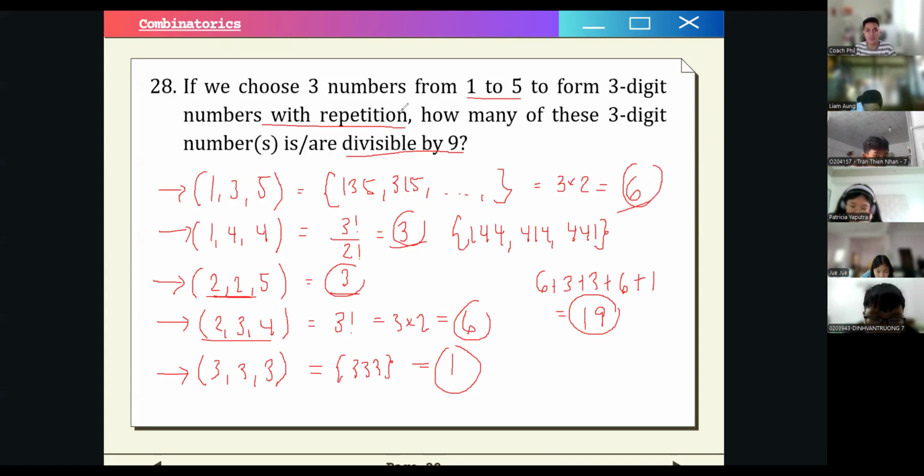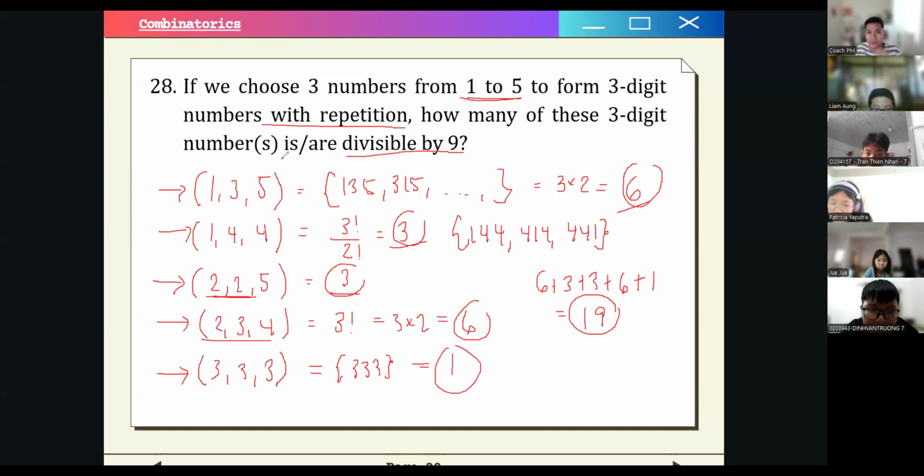Does that make sense for you guys? Or can you still find another possible combination? I think there are none, no? I think we already exhausted all the possible combinations. Let me verify. Yes. No other possible combinations? So the final answer is 19. We have a total of 19 3-digit numbers that are divisible by 9 using the numbers 1 to 5. If there are no questions, you can take a screenshot for a bit and then let's move on to number 29.